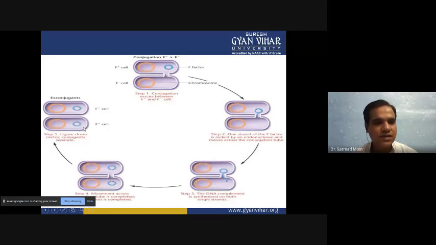So after the complete transfer, the F minus organism also has the F type of plasmid. That's why it will convert into the F plus type of cell. So both are now donors. They can transfer this F type of plasmid to a new fresh cell.